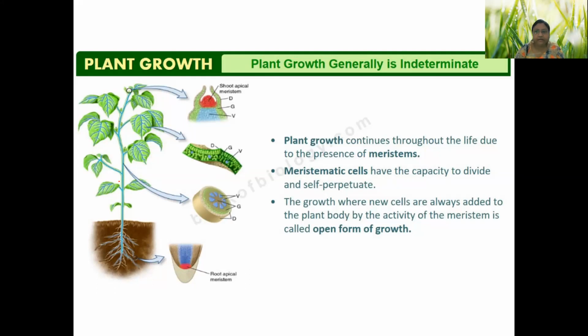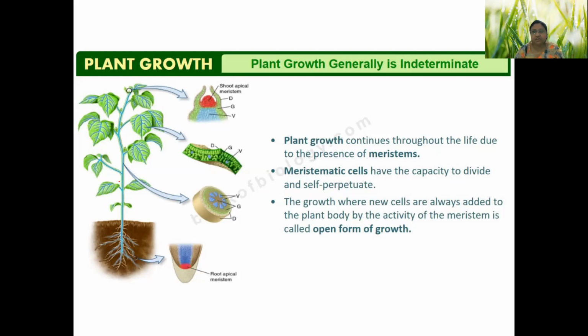So the first point that is applicable to plant growth is indeterminate. That means plants grow throughout their lifetime. We don't grow like that. For us, in case of human beings, we grow up to a maximum age of 18, 19, and once we achieve youth, that youthfulness is sustained for a period, and then we slowly and steadily go in the backward direction. We grow old and we die.